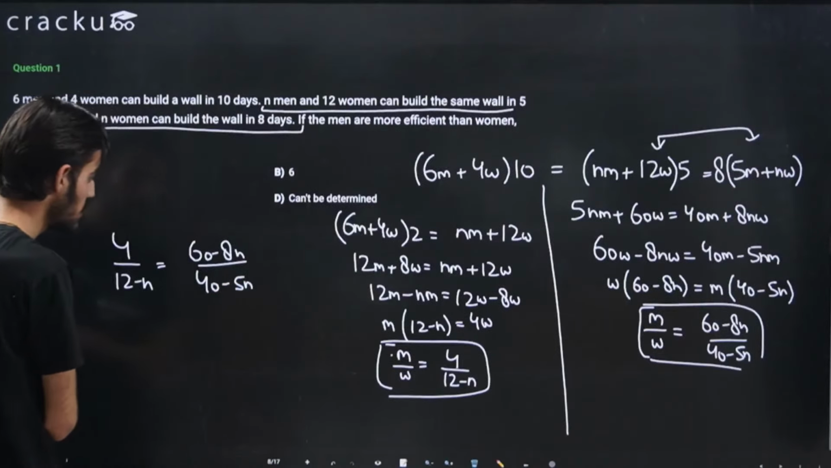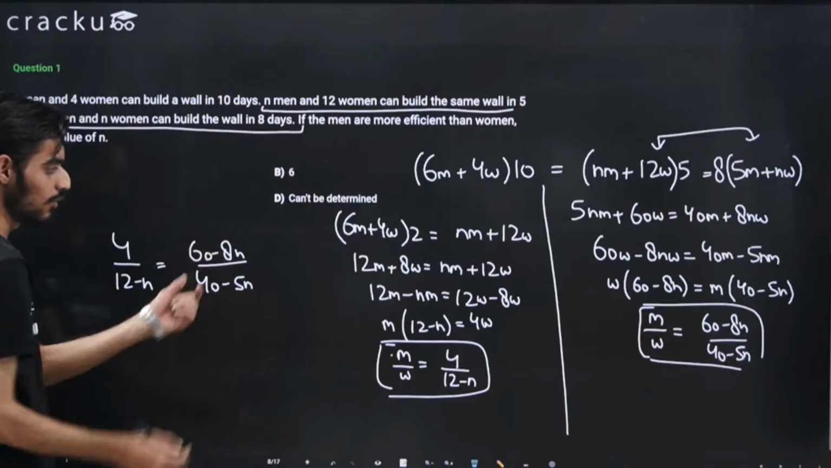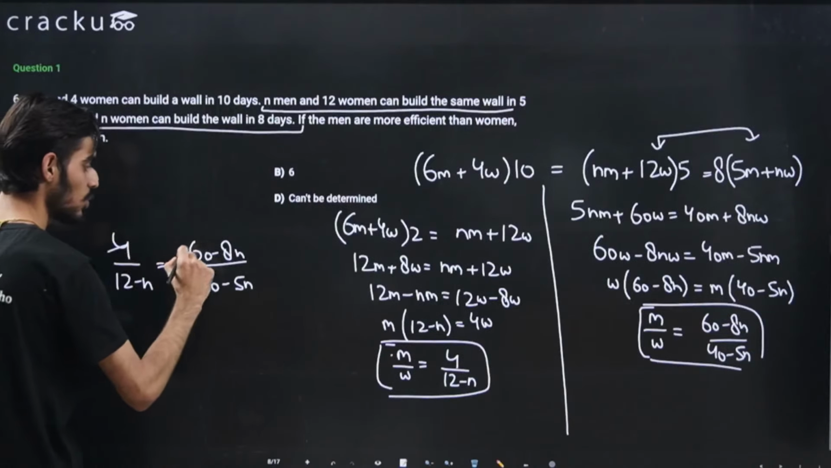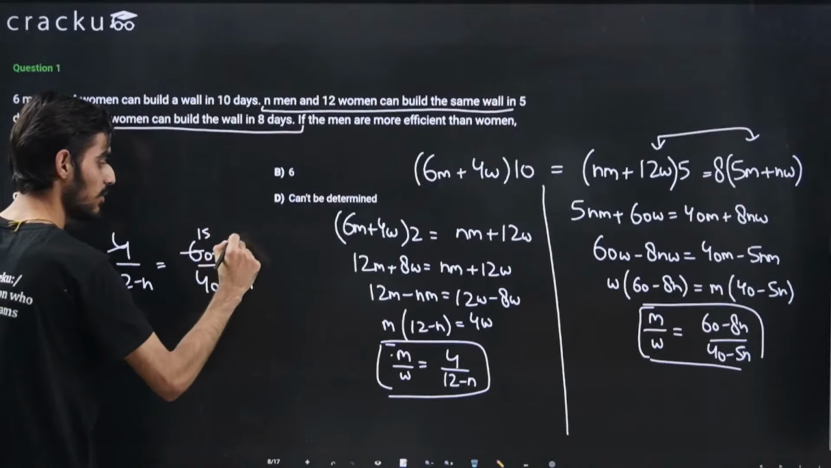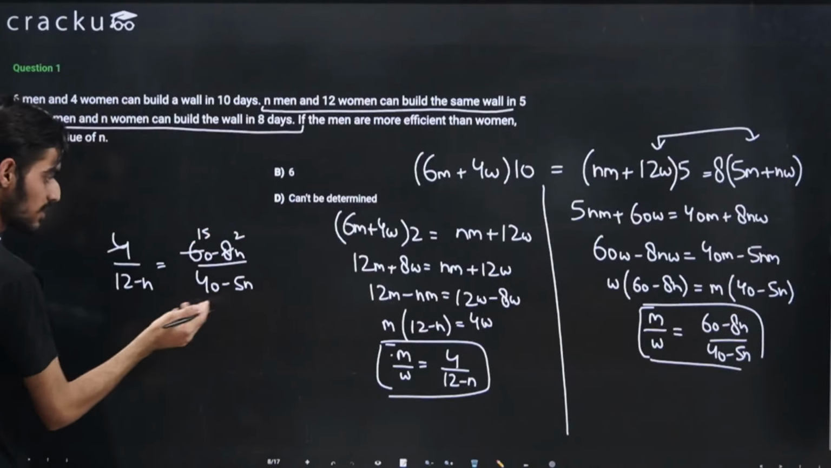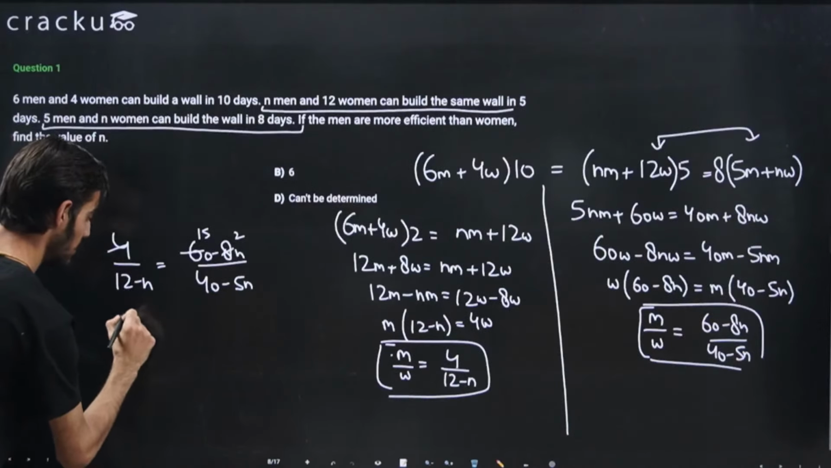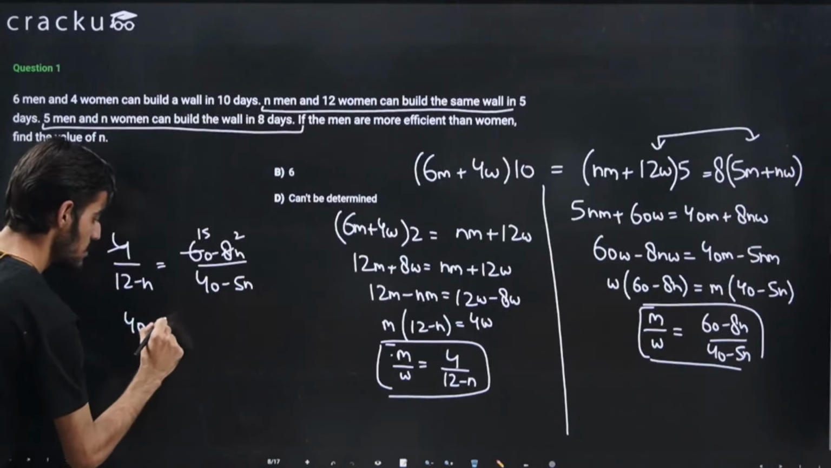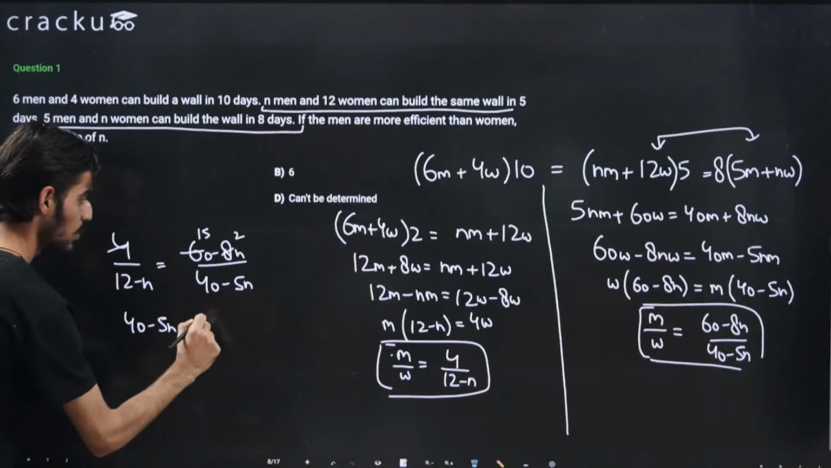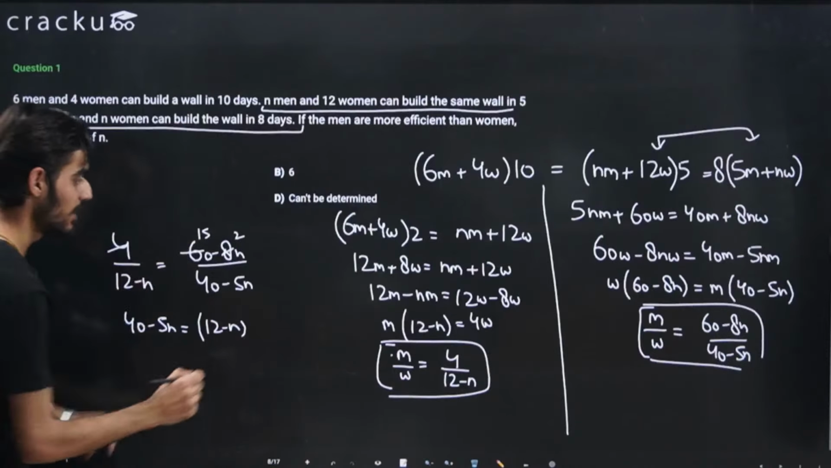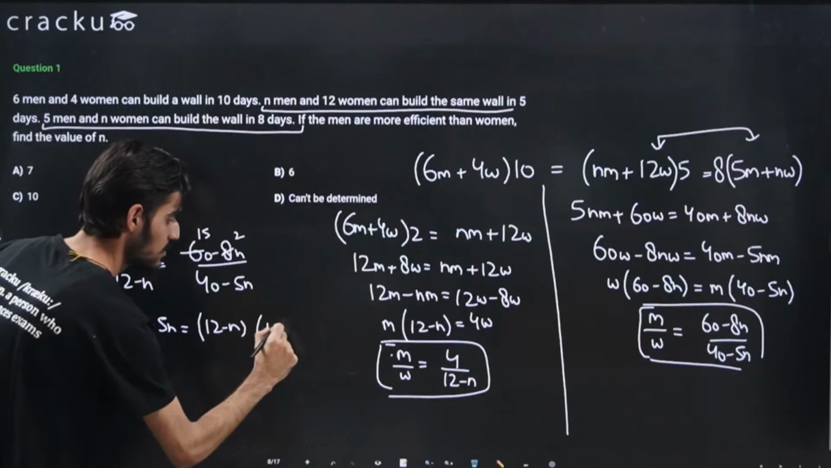So I think I can just cancel out a bit. You can see 4 is a common factor, so I can just cancel out 4. So this will come out to be 15 and this will come out to be 2. Right. Now I can just cross multiply. So this will come out to be 40 minus 5n here, that is equal to 12 minus n, and here it is 15 minus 2n.